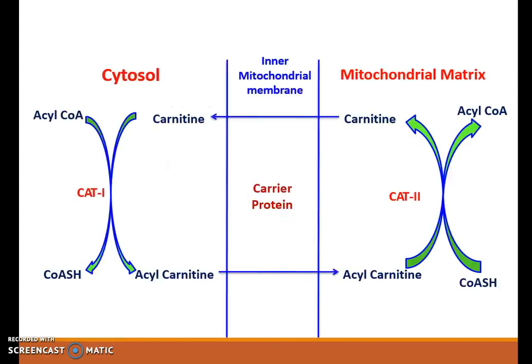Now you can see in the diagram that carnitine transports acyl-CoA into the mitochondrial matrix and the liberated carnitine then comes back to the cytosol. It is mediated with the help of a carrier protein.